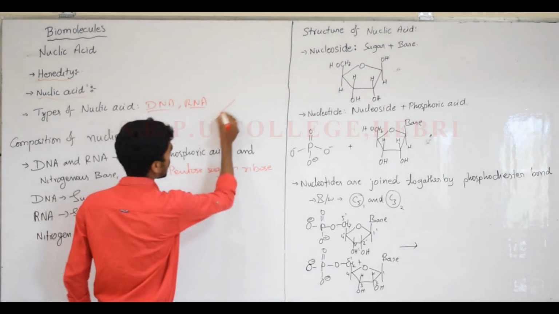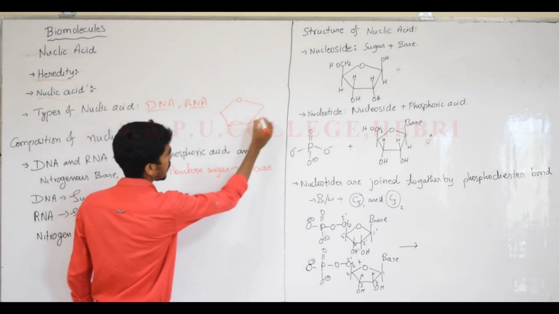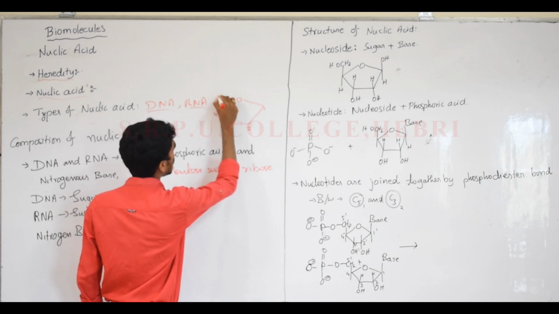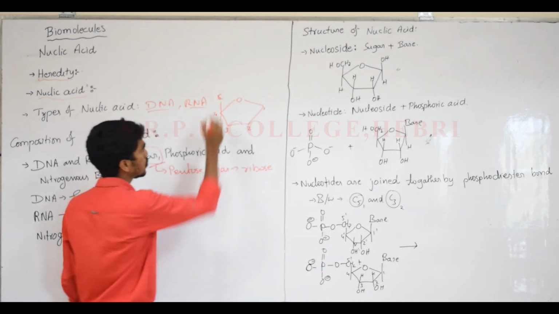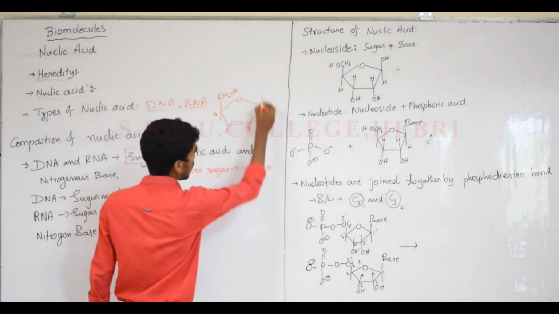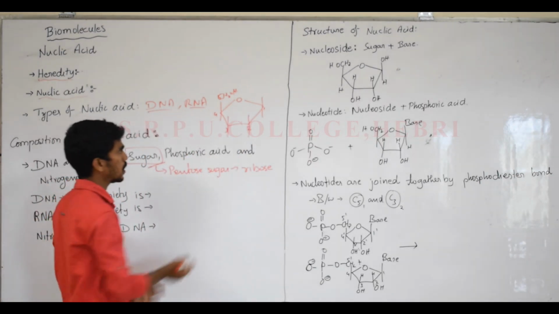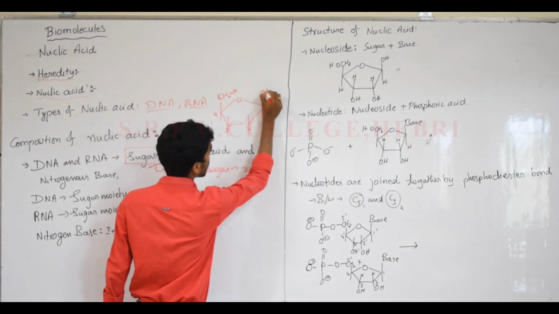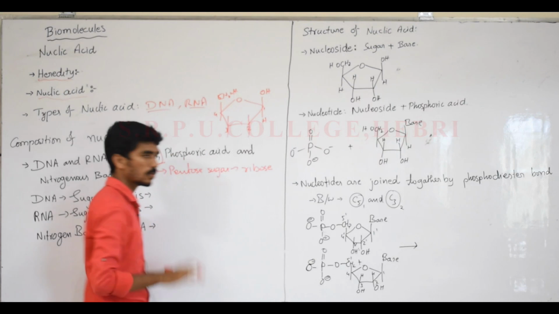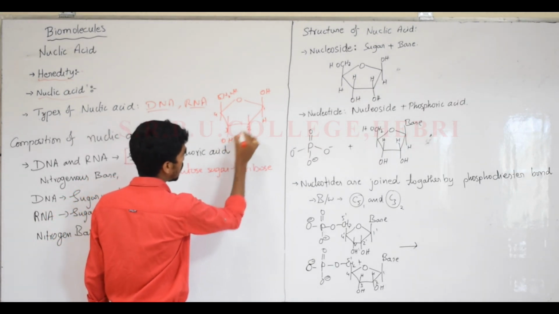That should be a 5-membered ring. Pentose sugar, there are 5 carbon atoms, 1, 2, 3, 4 and one more, 5. CH2OH here, and this should be a beta form. There is alpha form and beta form. Beta form means OH is present at the upper face or above the plane, and the next OH groups are present like this.